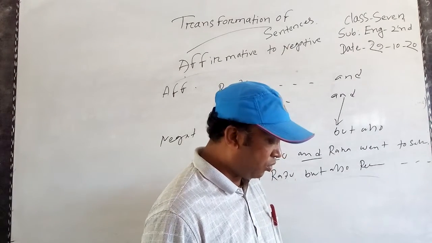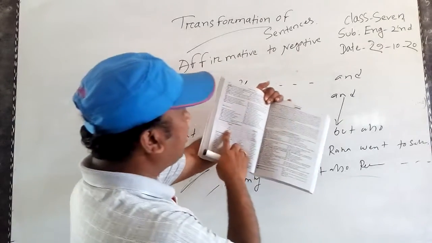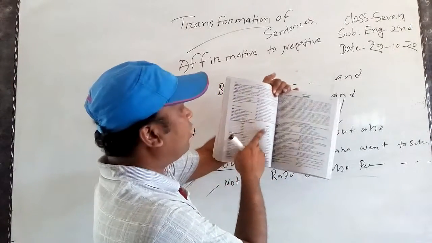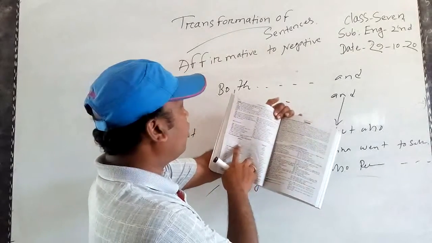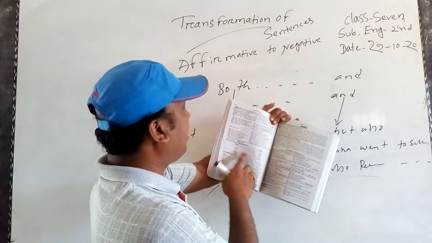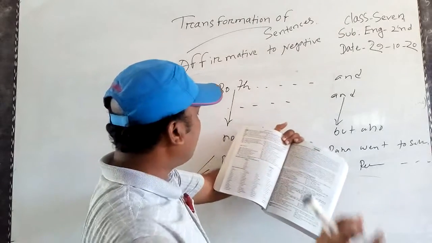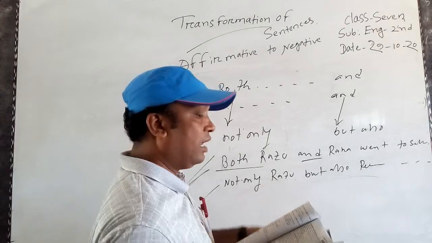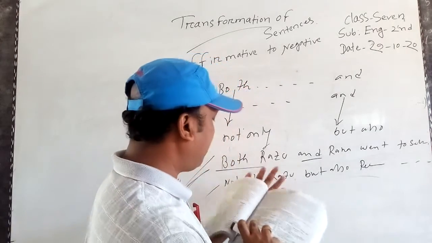So I don't want to say more. There are some rules here. If you see negative or affirmative words: no, any, none, anyone, nobody, anybody, never, ever, nothing, anything, nowhere, anywhere. So there are some negative words here. If you find the list of the words, then you will easily understand affirmative and negative.